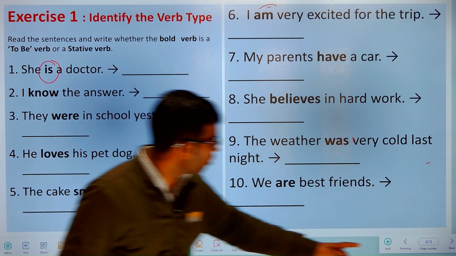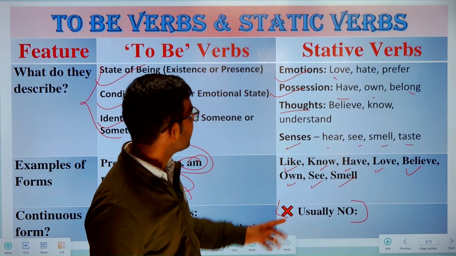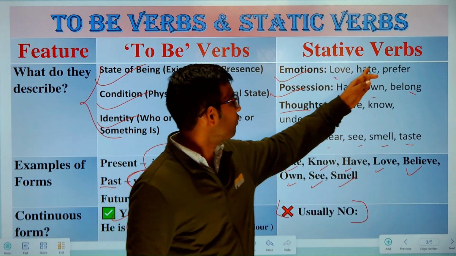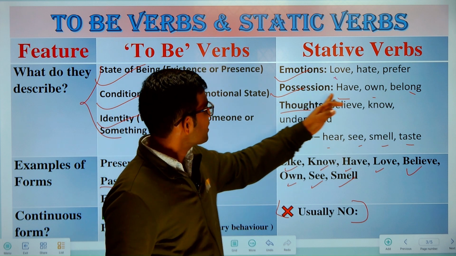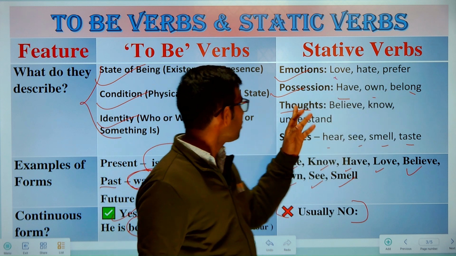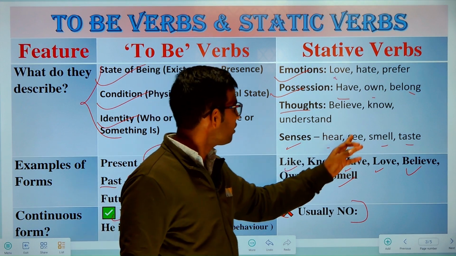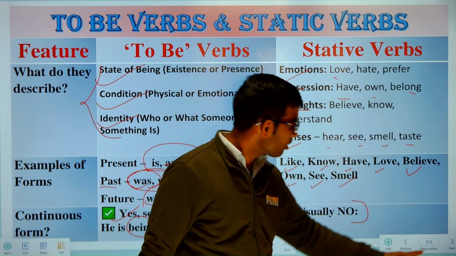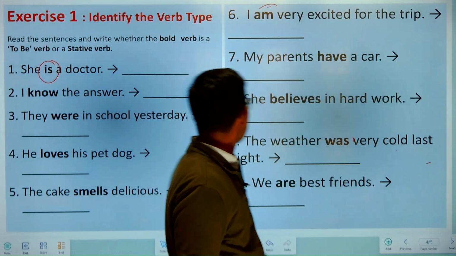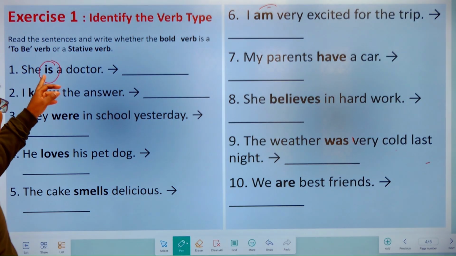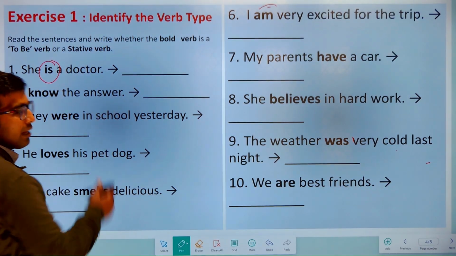We have learned all of them in the previous slide. Emotions like love, hate, prefer; possessions like have, own, belong; thoughts like believe, know, understand; senses or perception like hear, see, smell, taste, etc. Right? So here the bold word is, what type of verb is it?